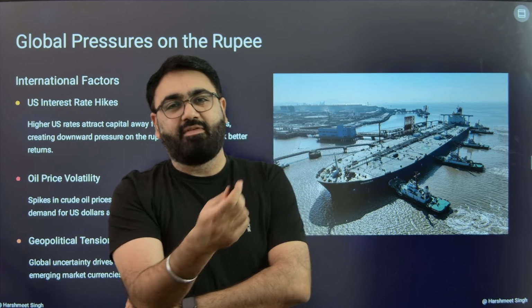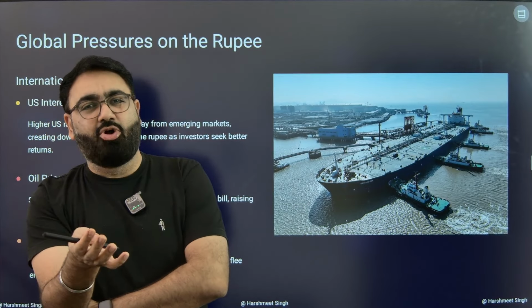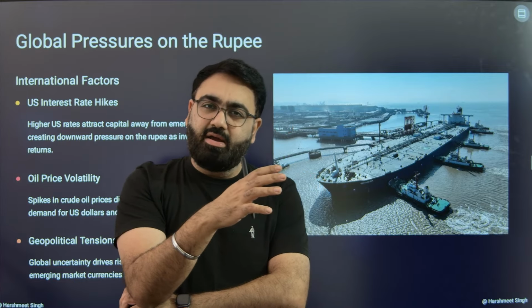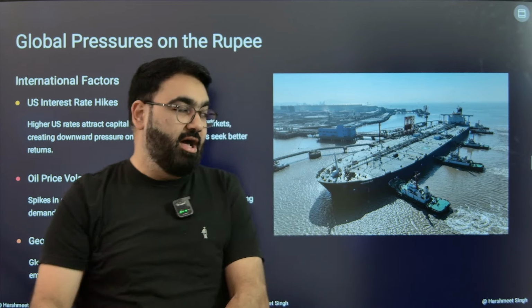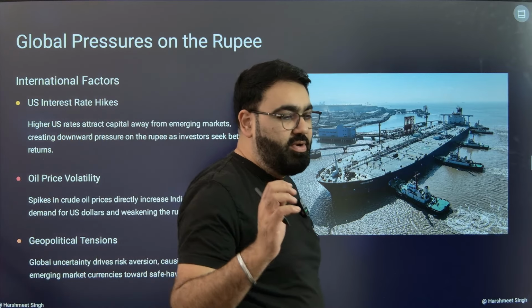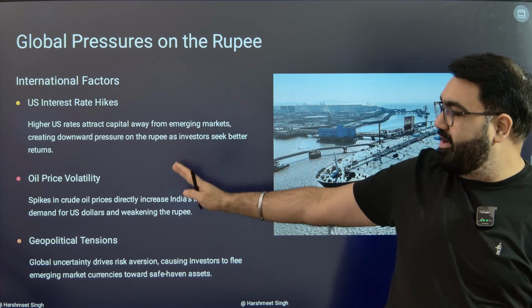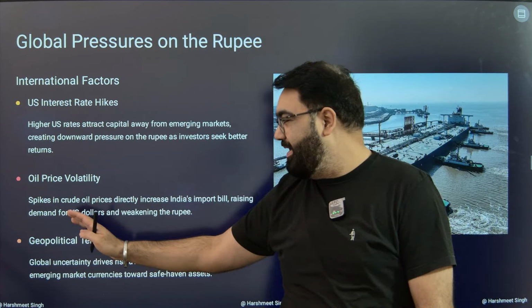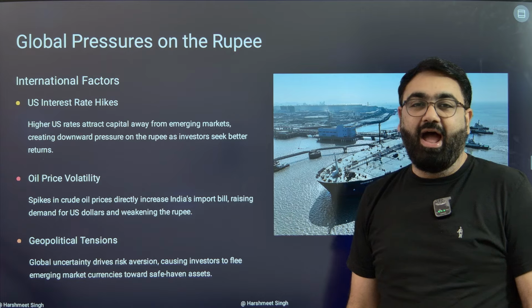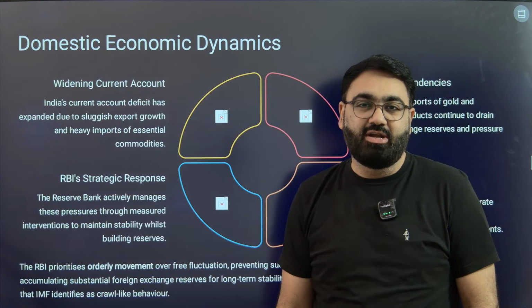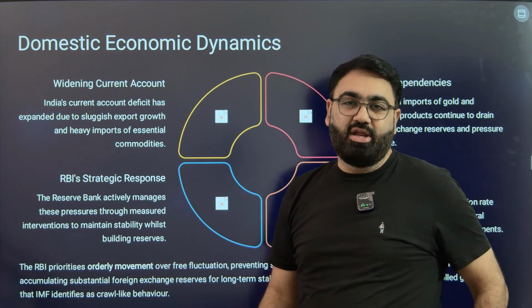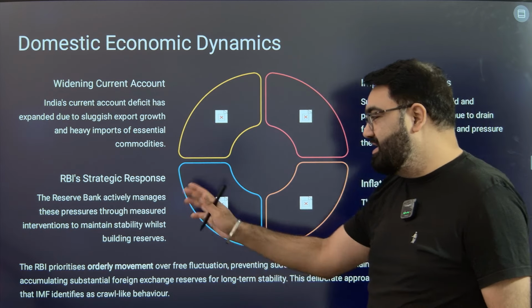So the more dollars we have in the Indian market, the more easily available the dollar will be for you. It will be cheaper. When we have fewer dollars in the Indian market, it will become much costlier. So the RBI does this. They try to increase or decrease the money supply. And when the dollar goes out because of the US interest rate hike, the oil price volatility, or global uncertainty, the dollar goes out of the Indian market and we have depreciation of the rupee, which is not in our control. RBI then tries to increase the circulation of dollars in the Indian market. This is what RBI has been doing.